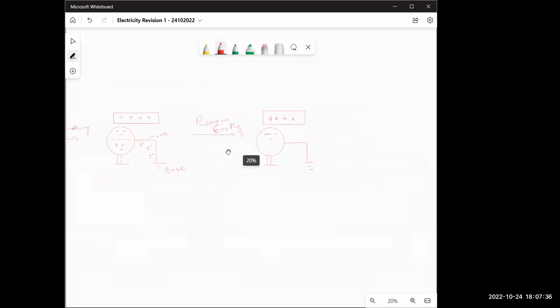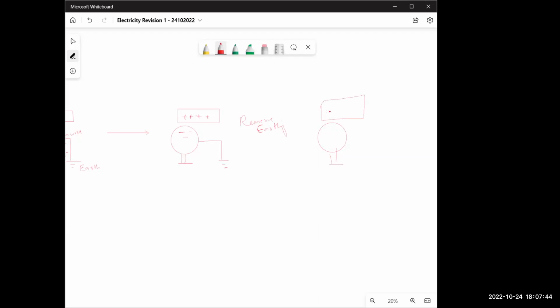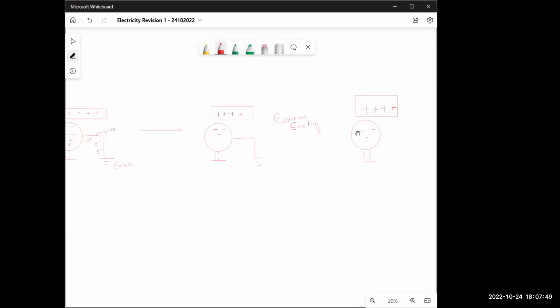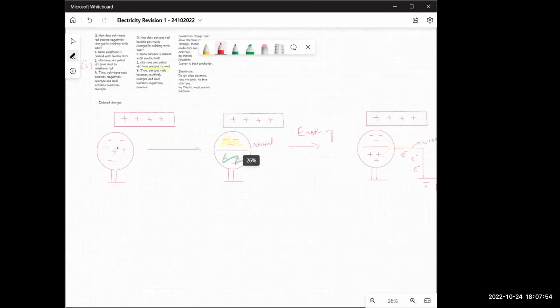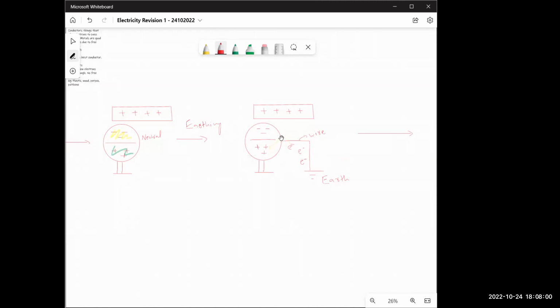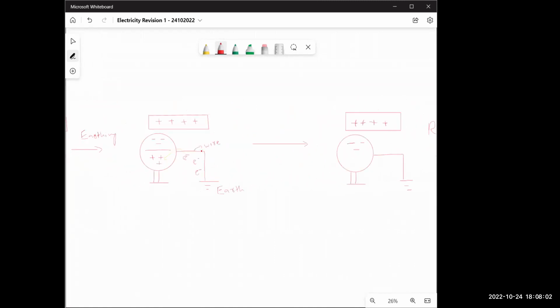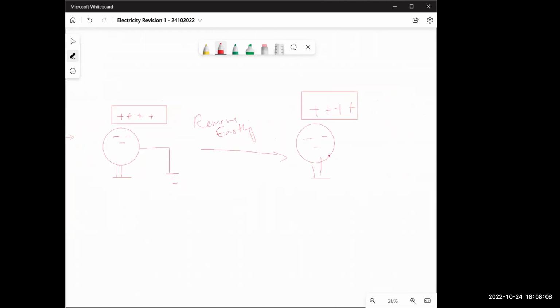Let's say after this, actually, I remove the earthing, and I'll be left with this sphere, right? Any questions? We started with a neutral sphere, and what happened was it pulls all of the electrons together. Then I connect the earthing, and electrons come from the wire to the sphere, and then I remove the earthing, and I have myself a sphere like this, which is now negatively charged.